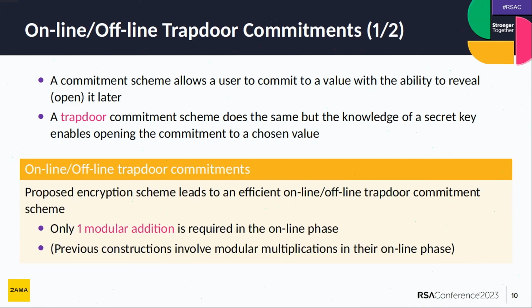So in this case, because we have that online-offline encryption scheme, we can get an online-offline trapdoor commitment scheme. And what is nice is that you just need one modular addition in the online phase to commit to a message. So this is much better than all known solutions.